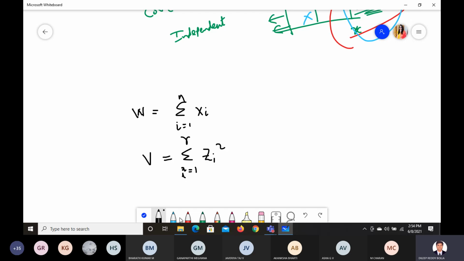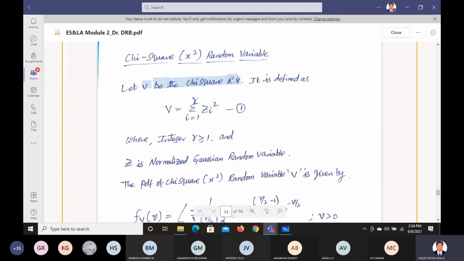Now we need to understand two things here. First thing is, this V is a variable for finding the sum, like W. And this V here we are using for the chi-square test, so we are taking the square. Why are we taking the square? What if you do the square of that, what are we going to get? How the functionality of this works is the interesting part. We'll see that much more clearly in the next class. As of now you can see this one here. V equals the same as that, everything is the same, the only thing is we have taken the square of that. So we should understand why the square is taken.